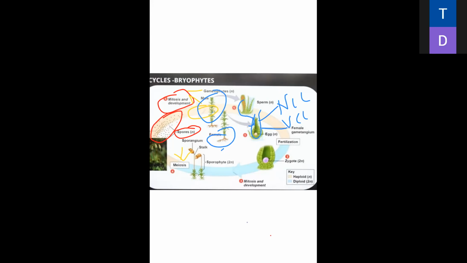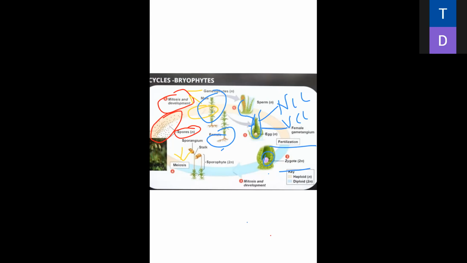Here is the zygote, and the zygote is in 2n number.